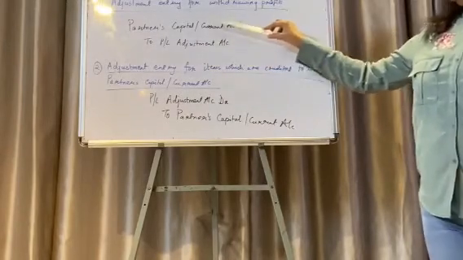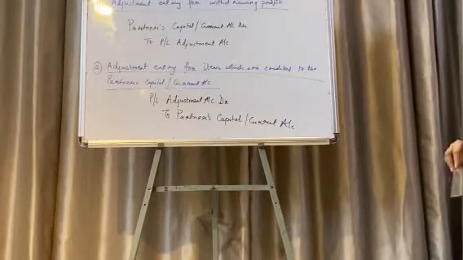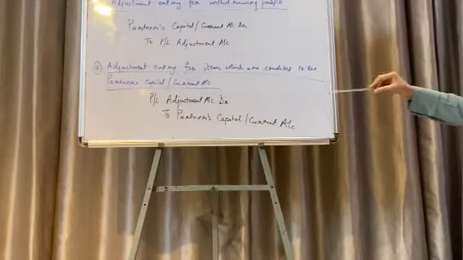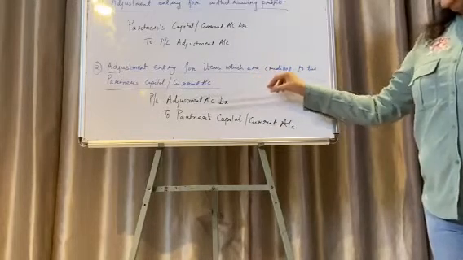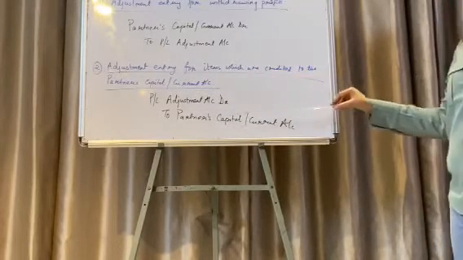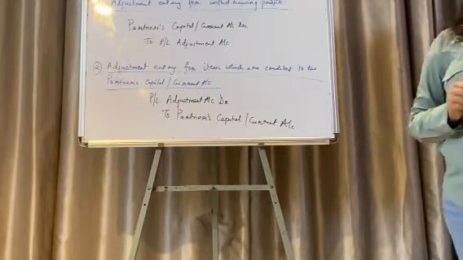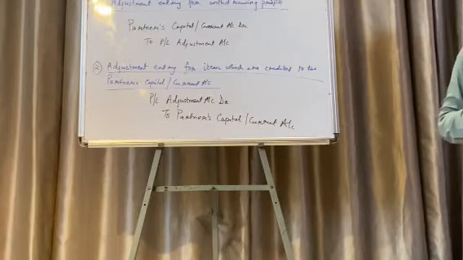Again, partners capital or current account debit to the PL adjustment account, and then we are going to make adjustment entries for items which are credited to the partners capital or current account. First, PL adjustment account debit to partners capital or current account. These journal entries are very important. I really recommend that you all take down these journal entries.